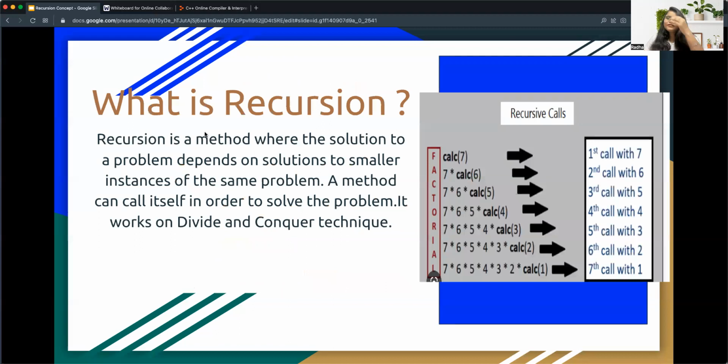So yeah, let's first start with what is recursion. Basically, as you can see on the screen, recursion is a method where the solution to a problem depends on solutions to smaller instances of the same problem.